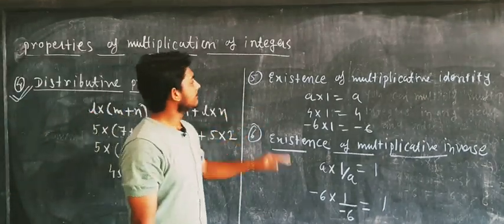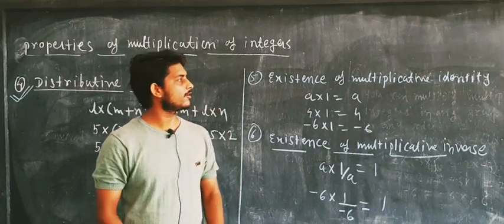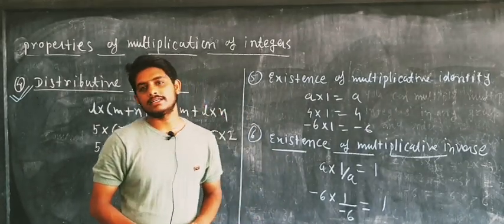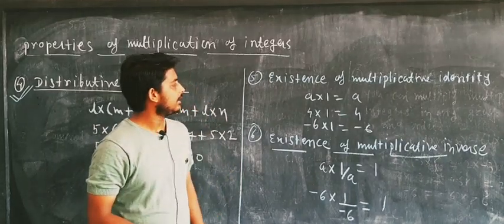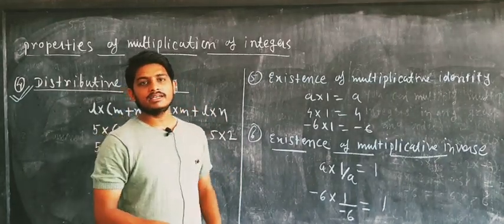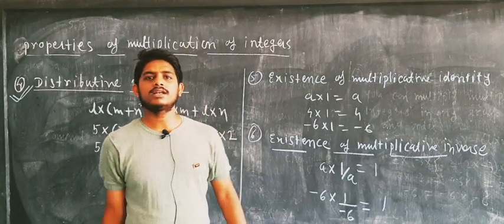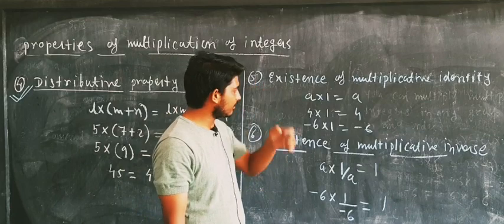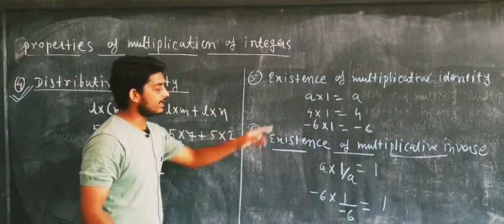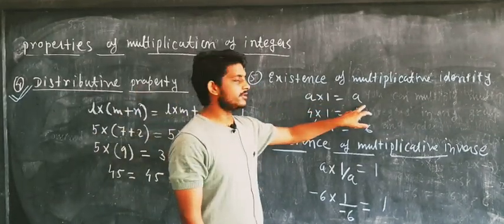Now this is the fifth property, which is the existence of multiplicative identity. What is the existence of multiplicative identity? When you multiply any integer by 1, you get the integer itself, like a into 1 is equal to a.